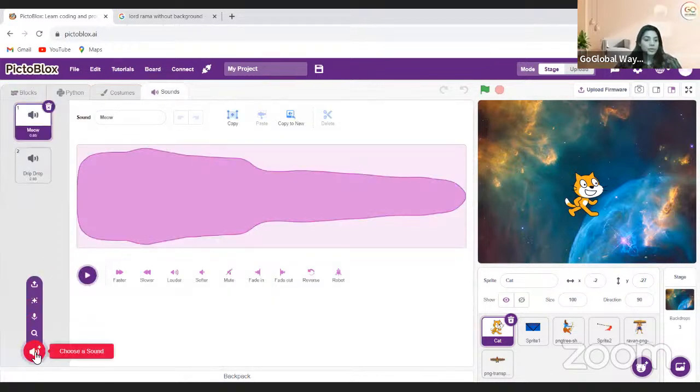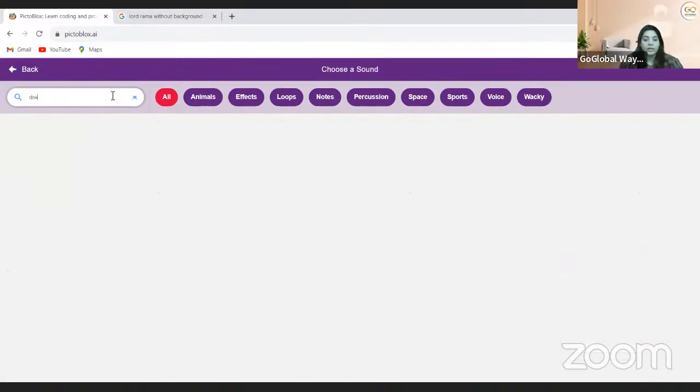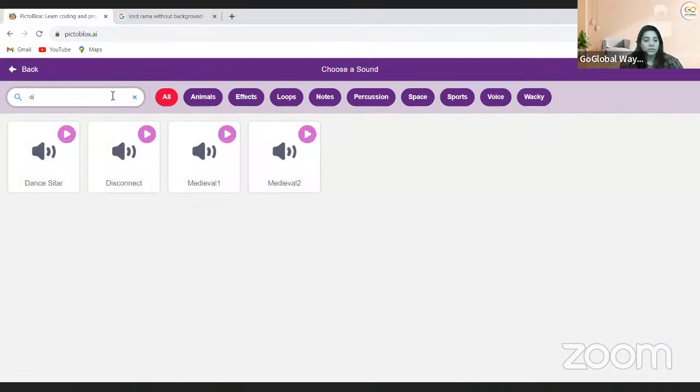And also there will be some sounds, like Diwali, like celebrate.